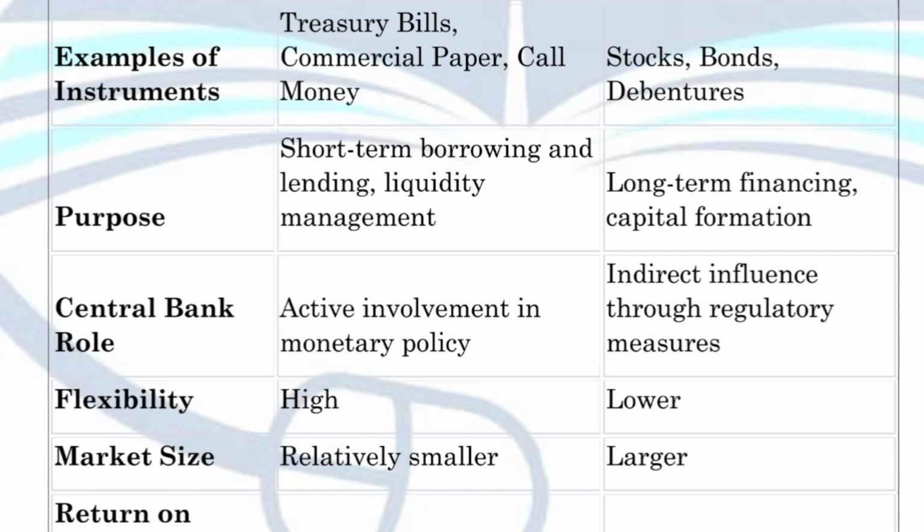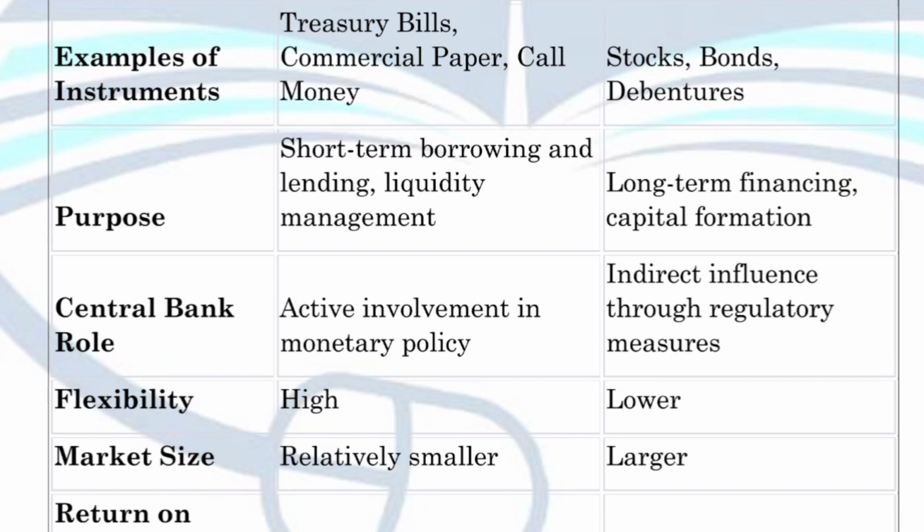These are not as flexible as other instruments. So flexibility in the capital market instruments is very low, but flexibility in money market instruments is very high, because they are highly liquid and convertible into cash very easily.